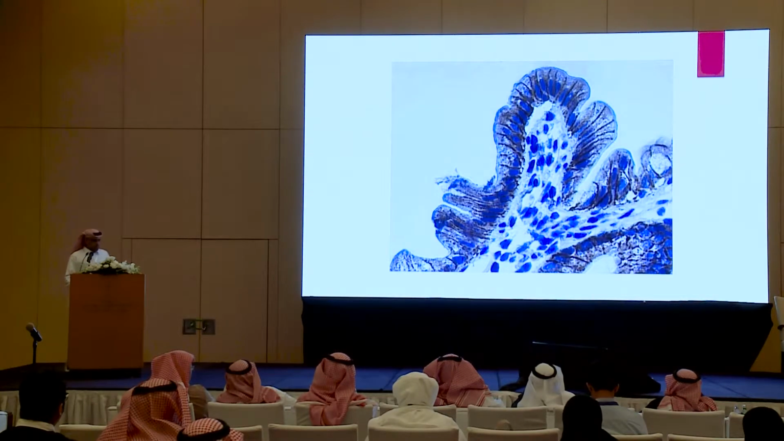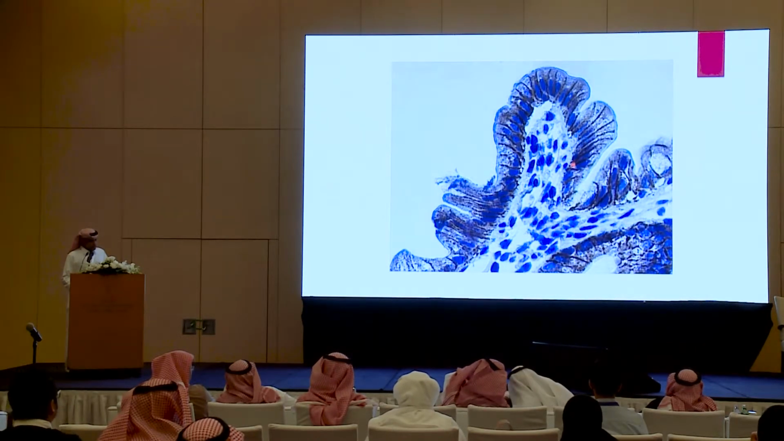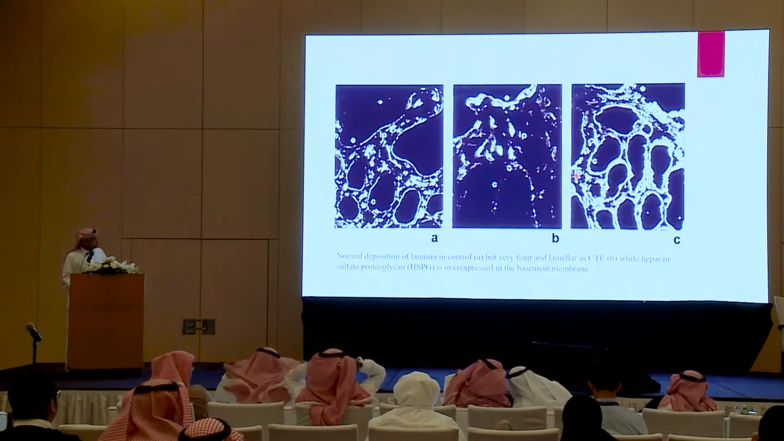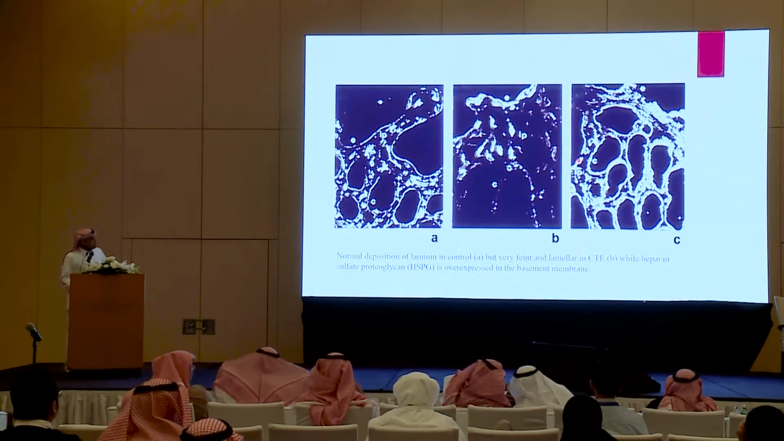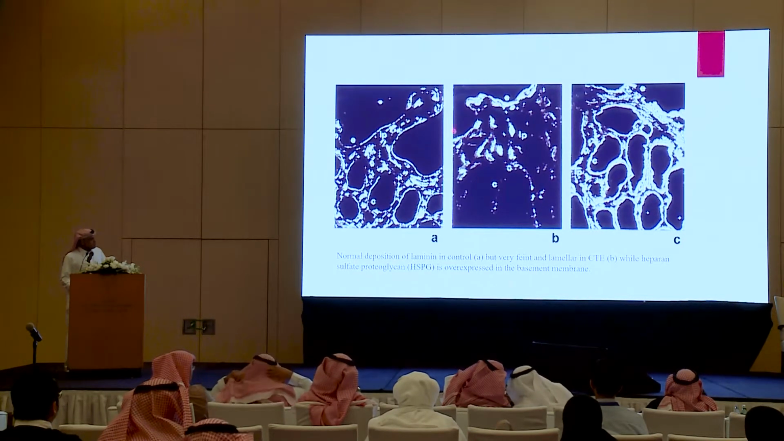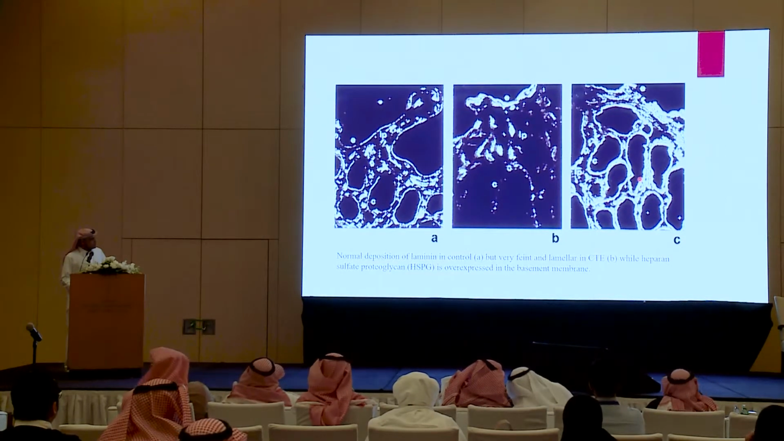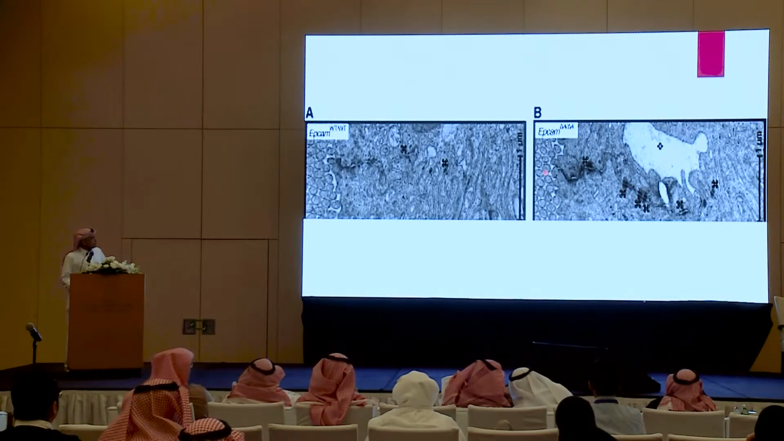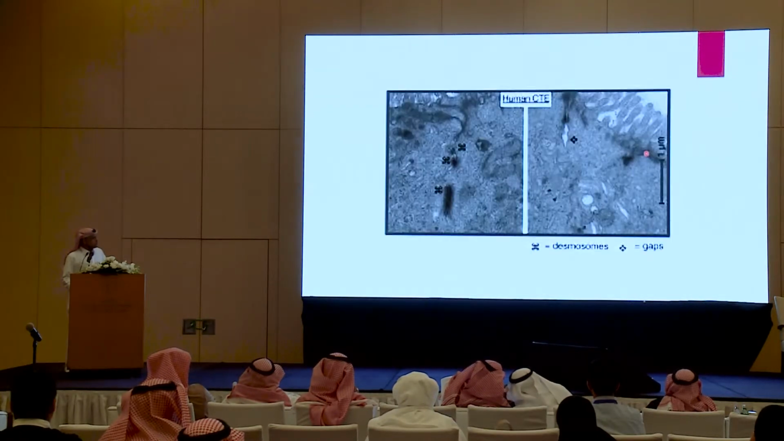For the EpCAM mutation, there are certain stains which are expressed. The stain for desmoglein, which is in the basolateral membrane here, is overexpressed, indicating desmosomes. The stain for laminin is very faint in cases of EpCAM mutation, whereas the heparan sulfate is overexpressed. In electron microscopy, as we see in the control, the desmosomes are very few, but here they are increased in number, and there is a presence of gap junction between the enterocytes.